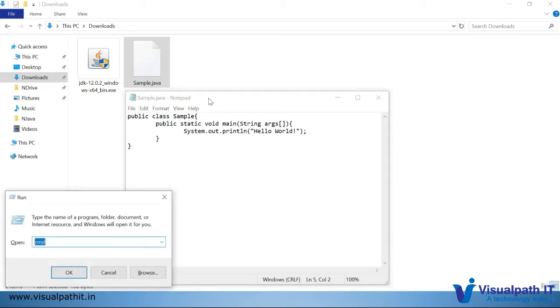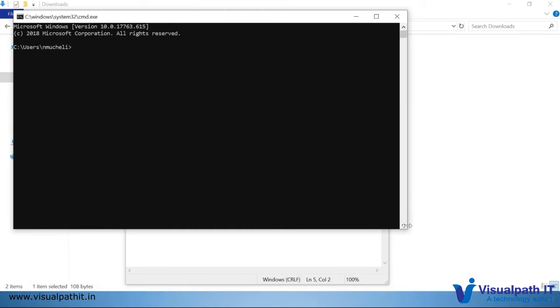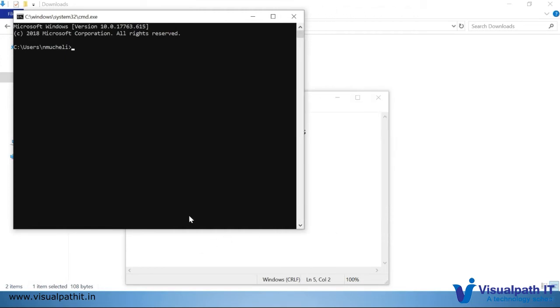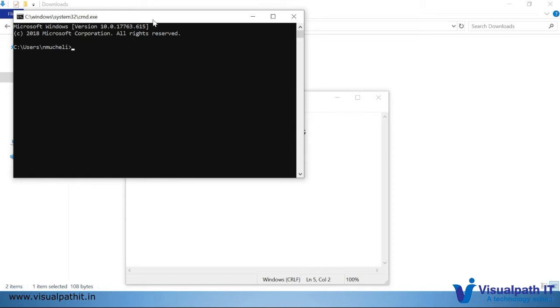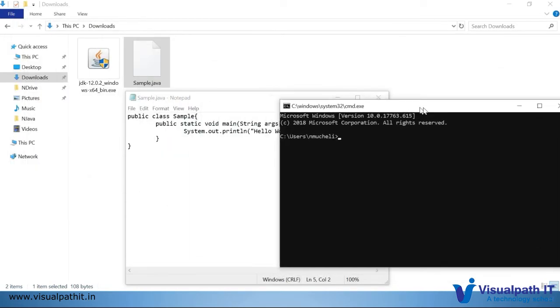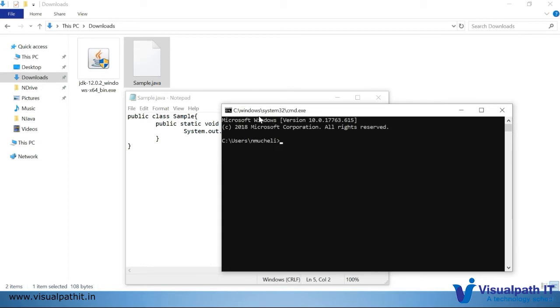For that, I'm opening the command prompt. I'll minimize this window so that you can see all the content. We need to go to the download folder where our source file is available. To run the Java program, first we have to compile the program. For compilation, we use the command javac. Javac means Java compiler. So I'm initiating the Java compiler to compile my sample.java file.